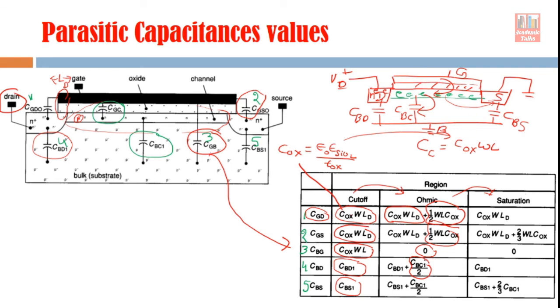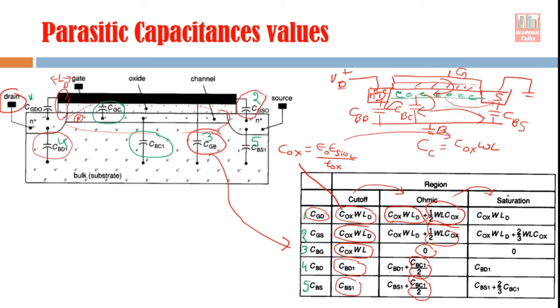So half part of bulk channel capacitance is added to bulk drain, and another half part is added to bulk source. So this bulk channel capacitance is divided into two different parts. I hope you understand why we have written these equations for these capacitive components in the ohmic region.